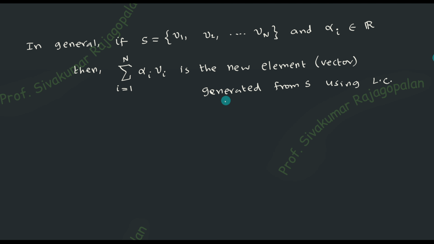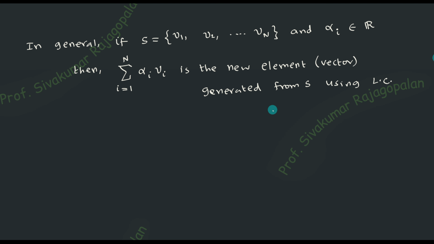Now, how did you get this? It got generated. We have generated this new element starting from capital S. Capital S contains n number of elements. So this is a completely new element which is not going to match with any of the n here. Therefore, the point is that we are now able to generate a new element from the given set. How are you going to get this new element? Using the linear combination. LC means linear combination.